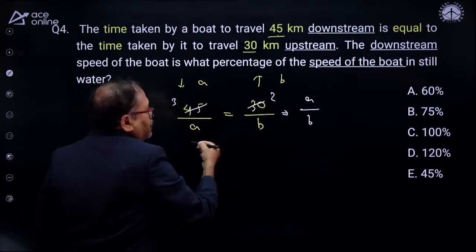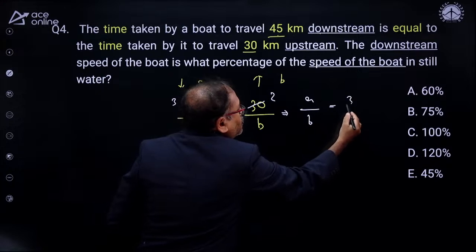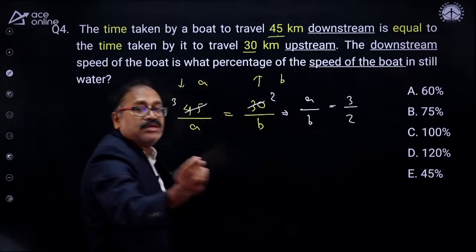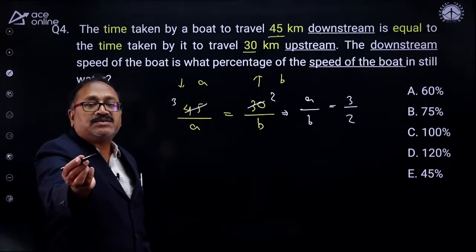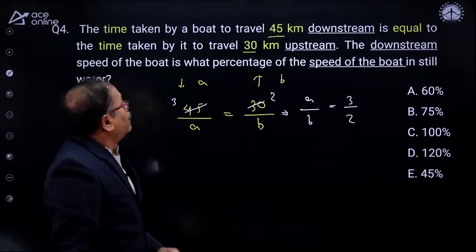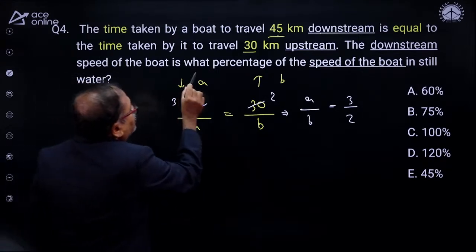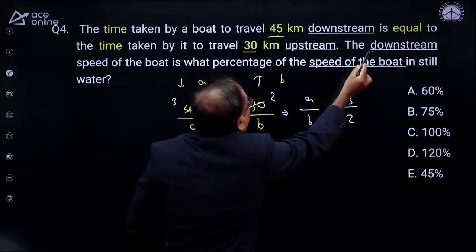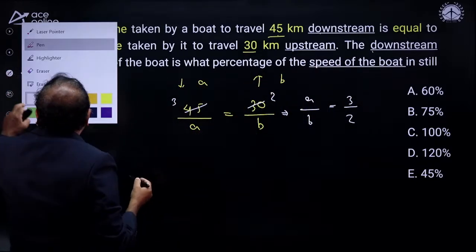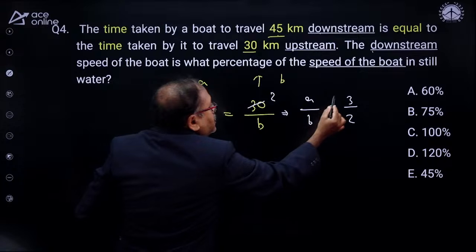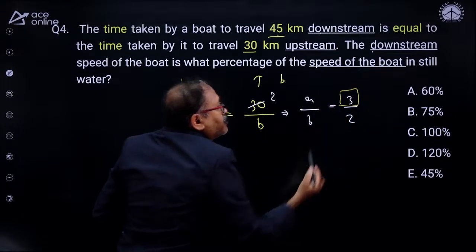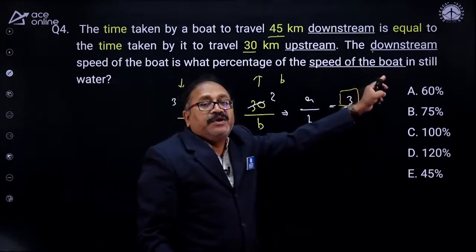A by B is equal to 3 by 2, where A is the speed of downstream and B is the speed of upstream. Now I got that the downstream speed is what percentage of... So now I got this as downstream speed, which is 3. Now I need to find out the speed of the boat.